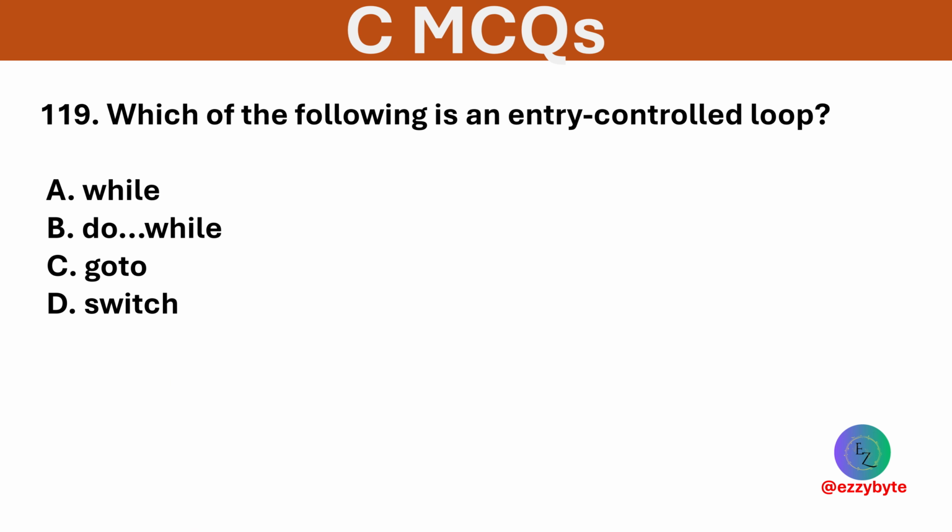Which of the following is an entry control loop? Options are while, do while, go to, and switch. Option A is correct. In while, condition is checked before executing the loop body.